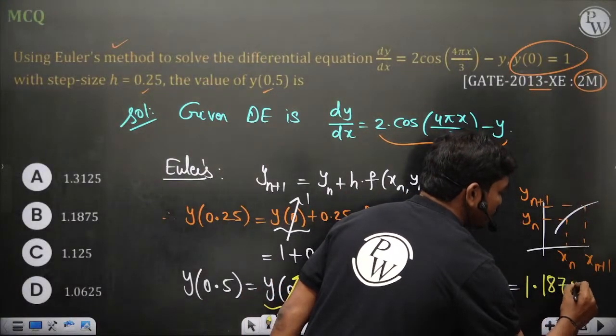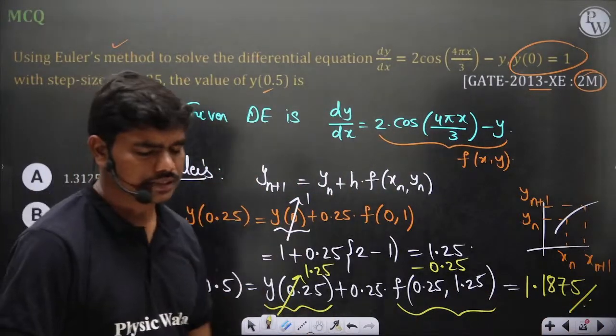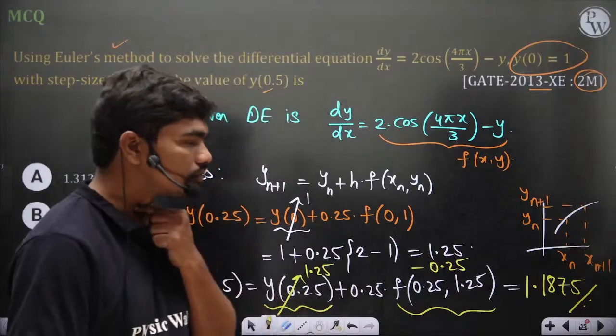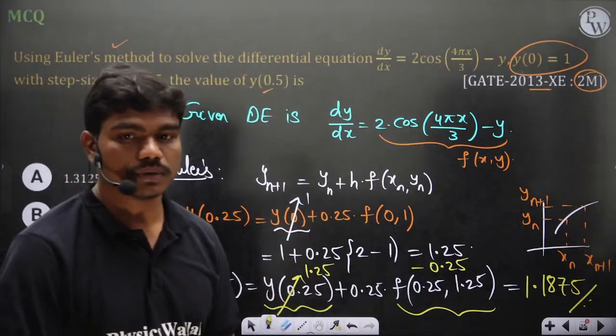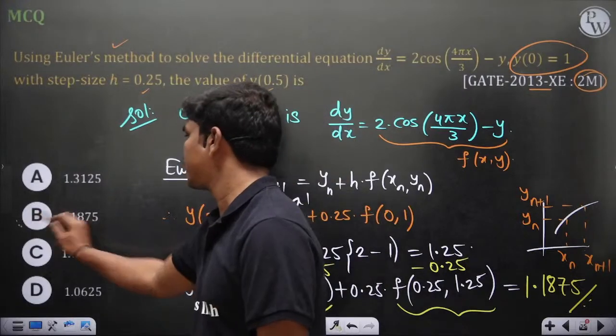You should be very careful when you are putting the numbers. In numerical methods, numbers are important, especially decimals. So 1.1875, it's in option B.